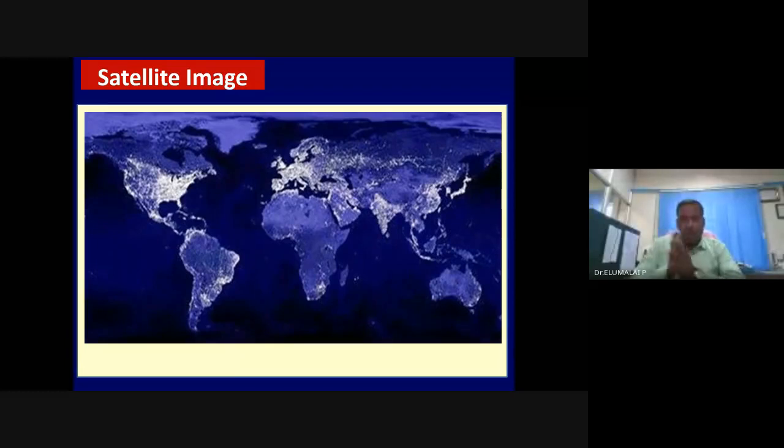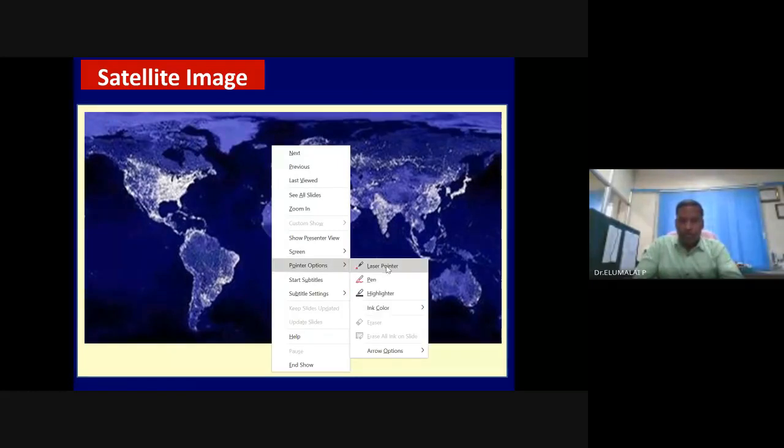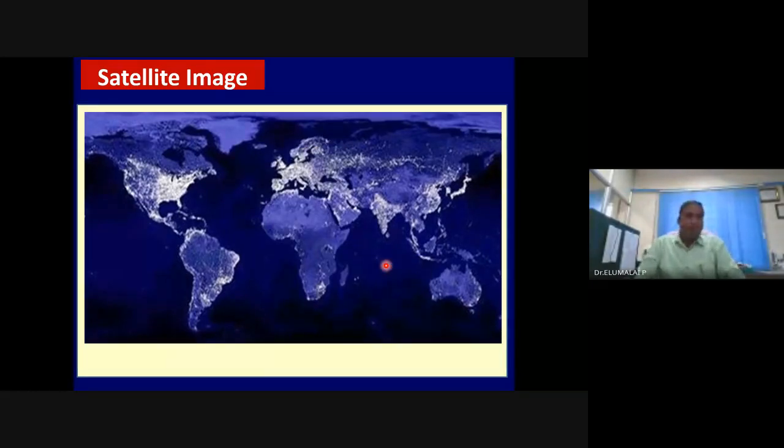So I'm sure those who entered this department would have seen this image, definitely. Or those who attended my orientation class would have seen this image. Isn't it? What does this image imply? It's a globe. The name is written, satellite image of globe. What do we see? We see land and what? Some lands are very bright. Some lands are dark. Several places in the land are very dark.